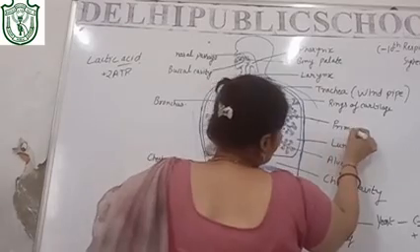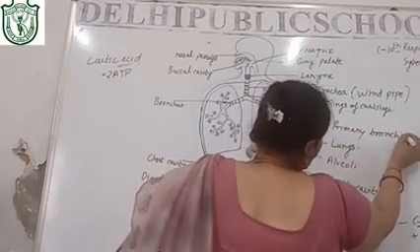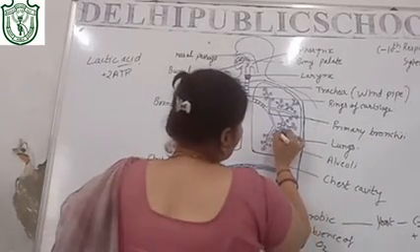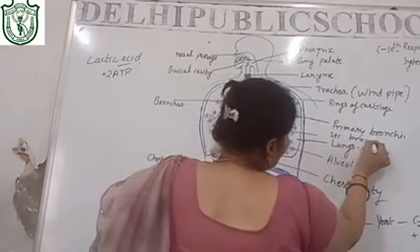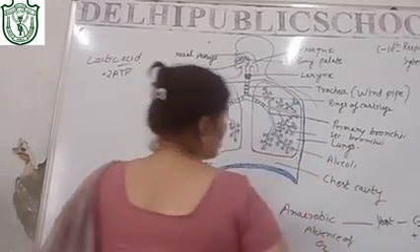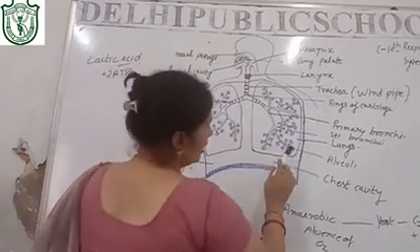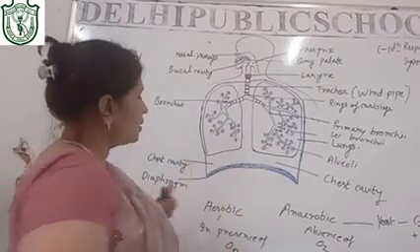In the same way, next it will be the secondary bronchi. If I write secondary bronchi, it is going to tertiary bronchi and bronchioles, and finally you can see it is alveoli. When we observe these lungs, we have two lungs.